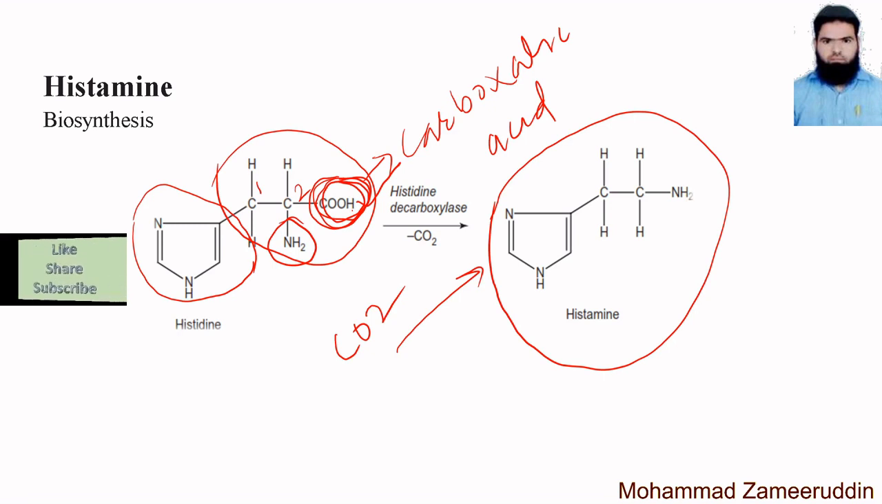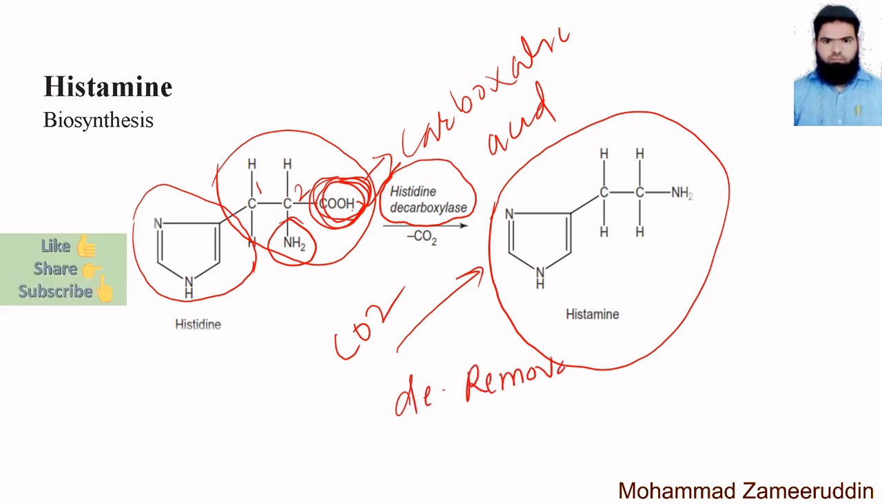That's why the enzyme involved in this synthesis is called histidine decarboxylase. Here, D means removal, something that is to be removed. What is being removed? Here the carboxylase, or carboxylic acid group, is being removed. That's why this enzyme has the name histidine decarboxylase.